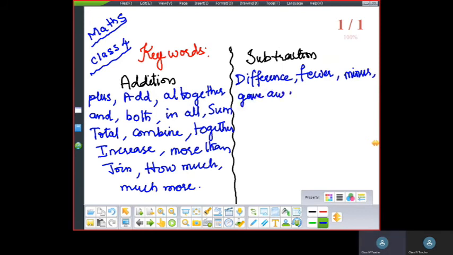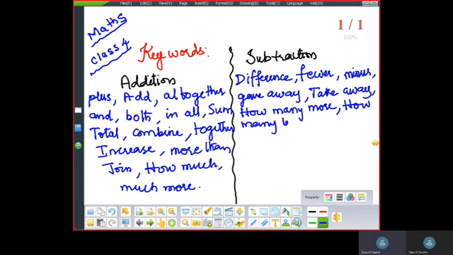Take away. How many more? How many less? Shorter. Smaller.